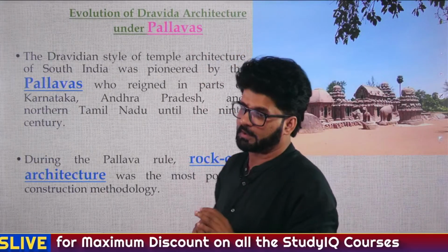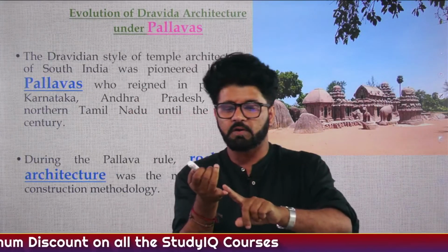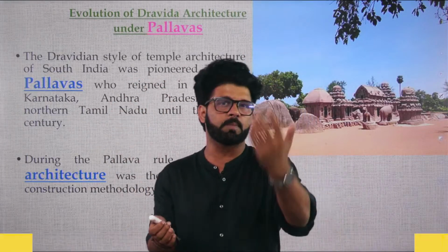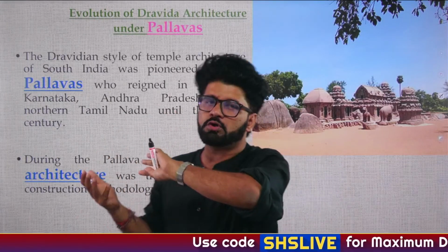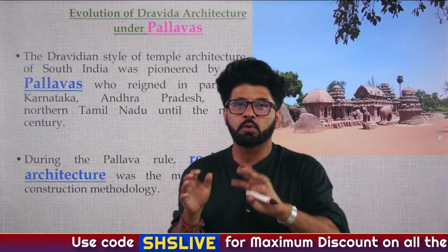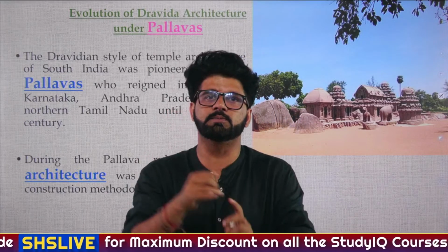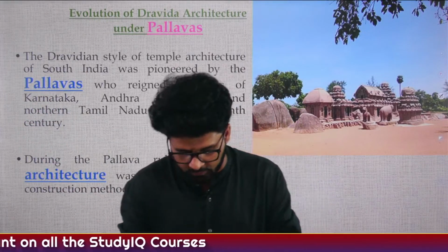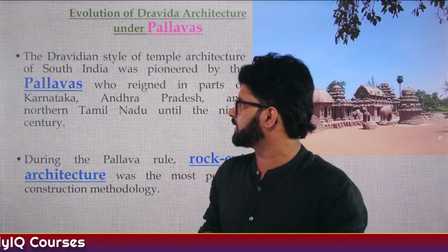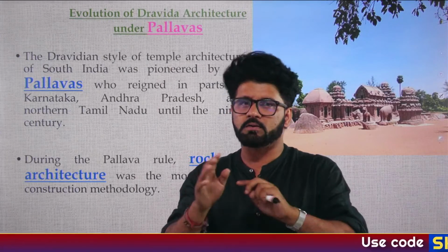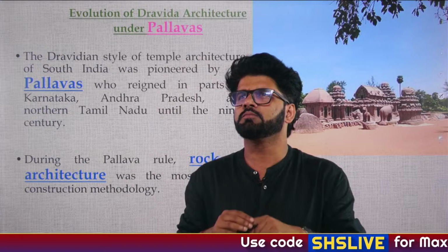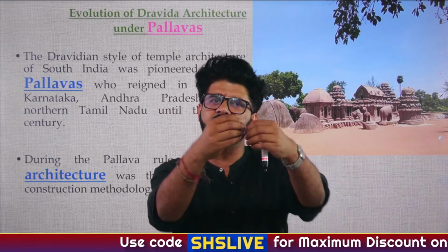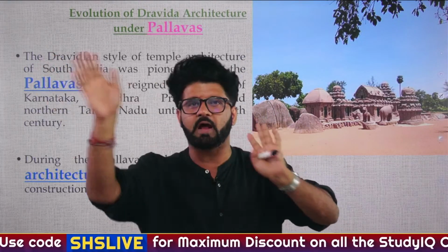Understand one thing. When we talk about Dravidian style, you will see Pallavas, you will see Cholas, and then we'll talk about Vijayanagar, we'll talk about Pandyas. So you have to understand their basic features. You don't have to do PhD on them. We'll see the questions also, how they ask questions related to these kingdoms. Vijayanagar, we have to do in detail later also, because UPSC loves Vijayanagar. They ask a lot of questions related to Vijayanagar, and class 12th, I think chapter 7 or something, is entirely devoted to Vijayanagar. So Vijayanagar is very important. We'll have a separate lecture on them.